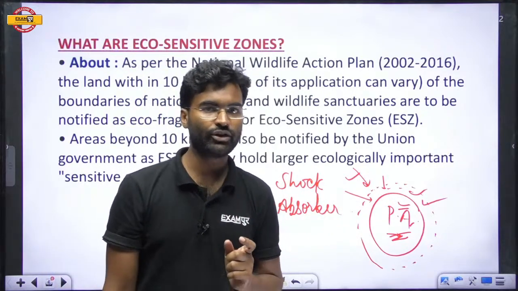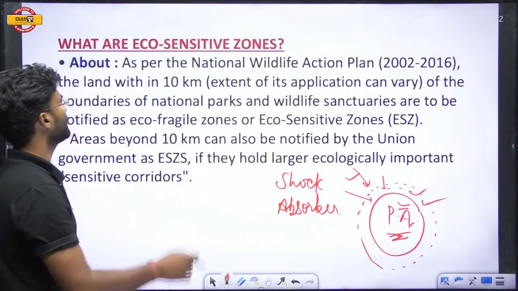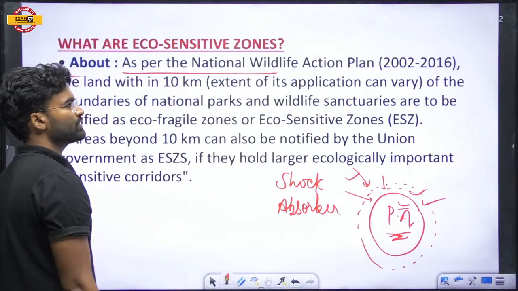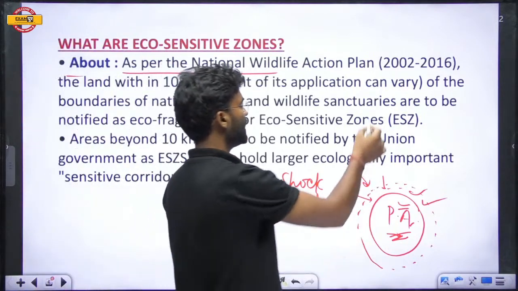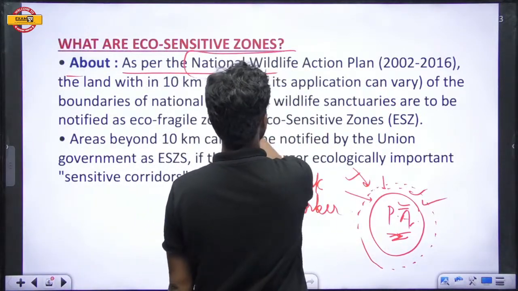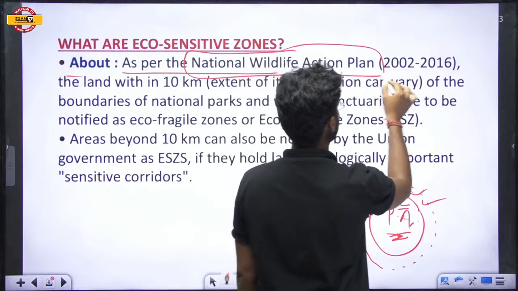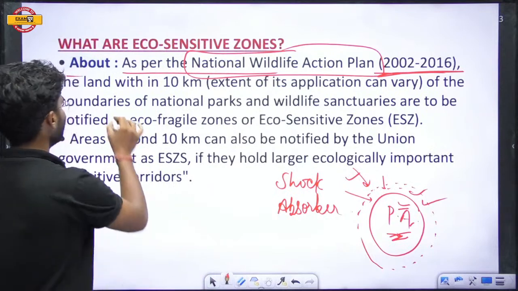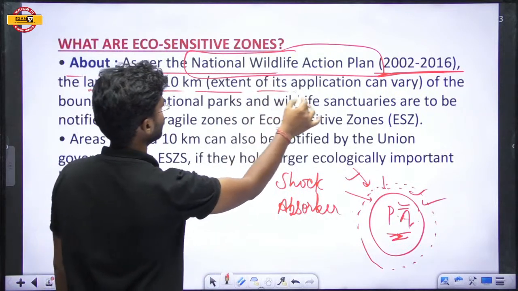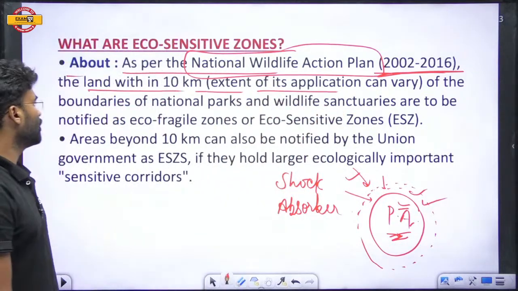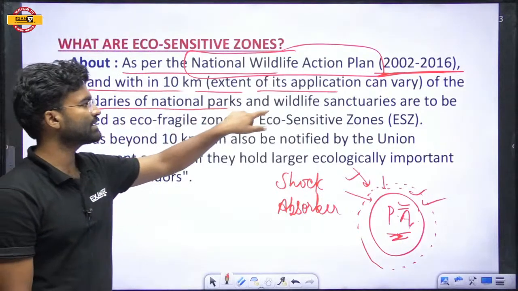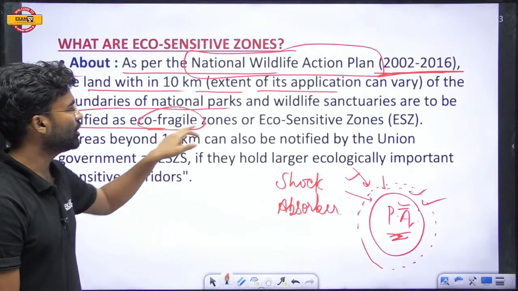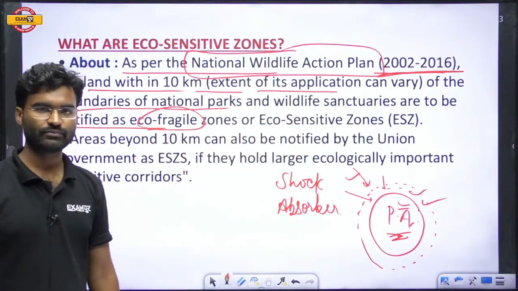What is the technicality of this eco-sensitive zone? We should know about the National Wildlife Action Plan 2002 to 2016. It says that the land within 10 kilometers of the boundaries of national parks and wildlife sanctuaries, though its extent can vary, is to be notified as the eco-fragile zone or the eco-sensitive zone.